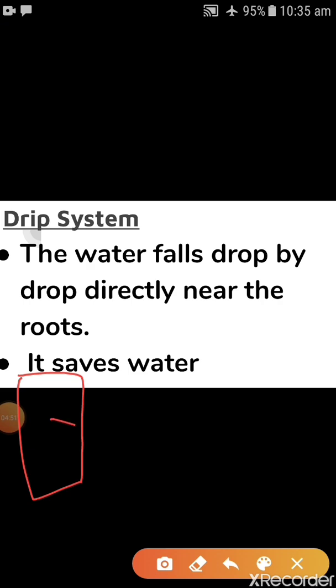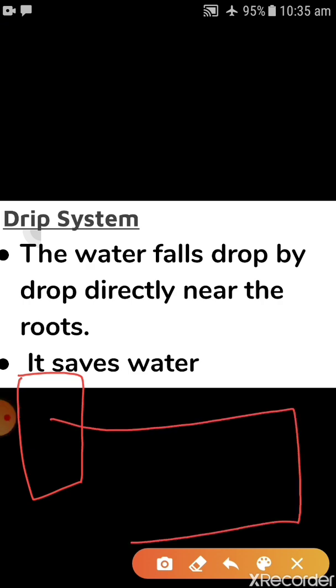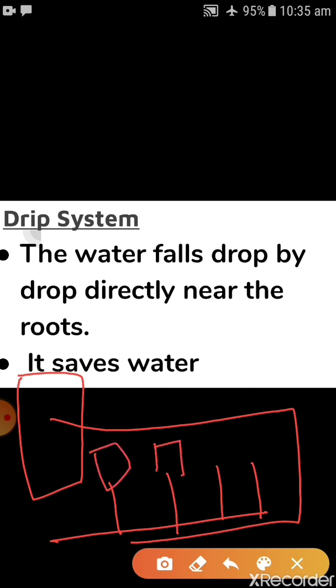With that well, a main pipeline is there, and small connections are there after a few gaps, and here is your plant. So this connection which touches the plant directly, water falls drop by drop near the roots of that plant. So this is different from the sprinkler system, because in that we are spraying water all over the field.